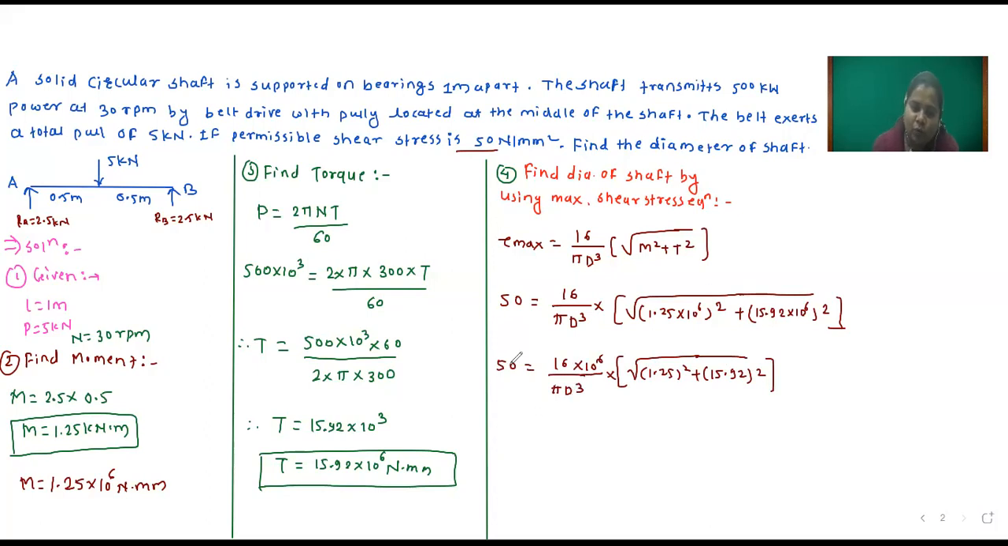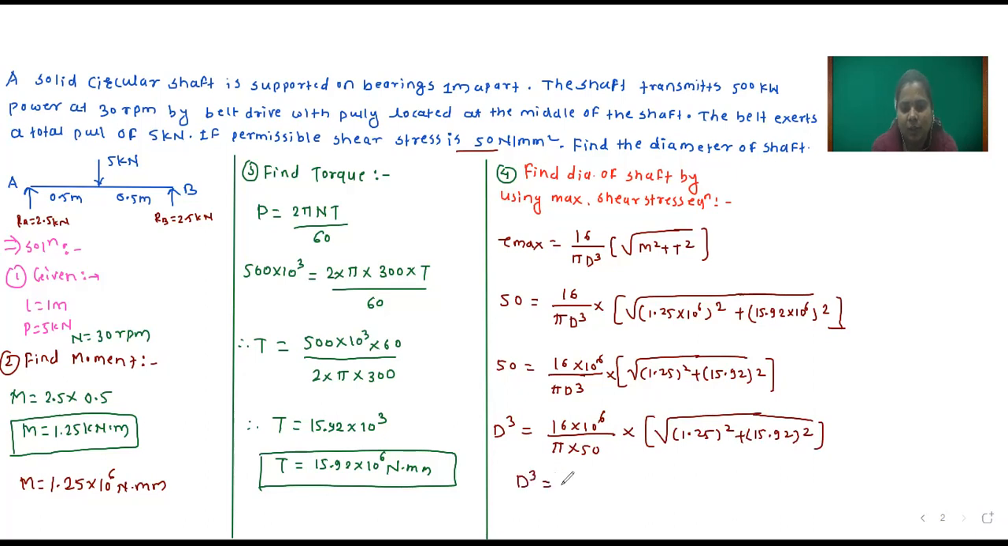So this d cube will shift to the left side and this 50 to the right side. So d cube, which is equal to 16 into 10 raised to 6 divided by pi into 50 into bracket under root of 1.25 square plus 15.92 square. So you calculate and tell me d cube, which is equal to how much?